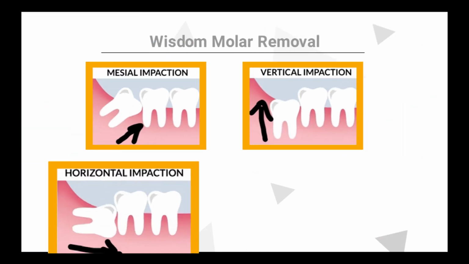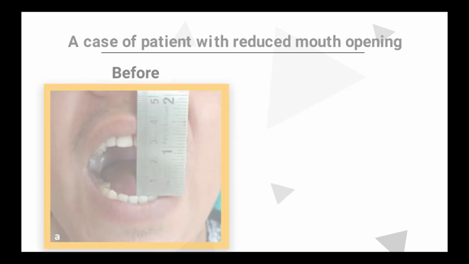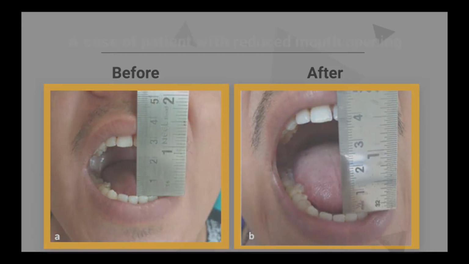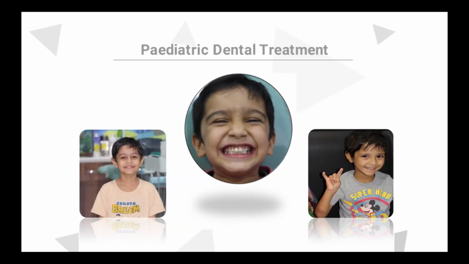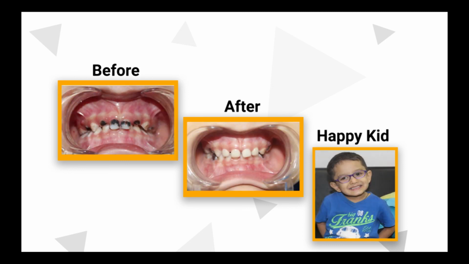Wisdom molar removal. Irrespective of its position in patient's mouth, our approach is to remove it in painless manner. Reduced mouth opening. We also have an expertise in increasing the mouth opening in cases of oral submucous fibrosis, which generally happens due to sopari chewing. Pediatric dental treatment. Our team is also known for our expertise in pediatric dental treatment. Check out some happy smile of kids in these slides.